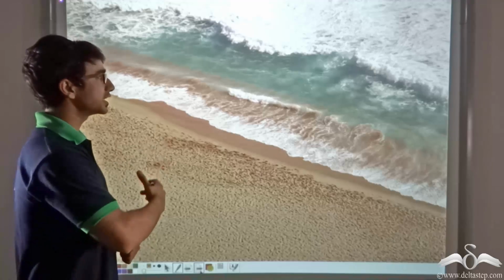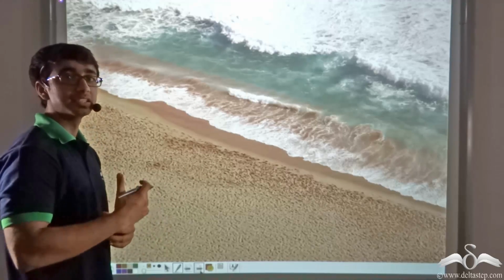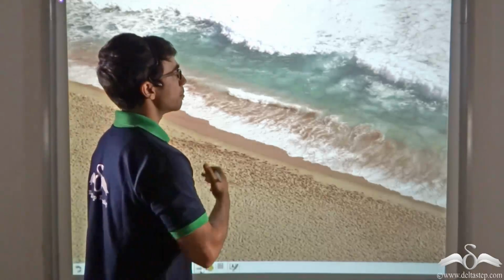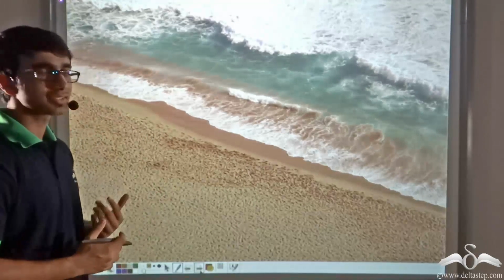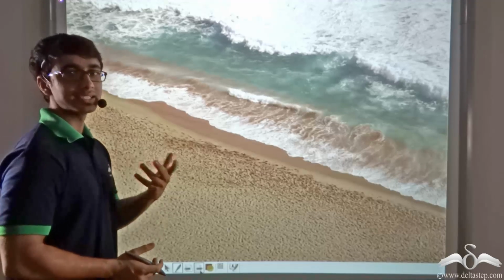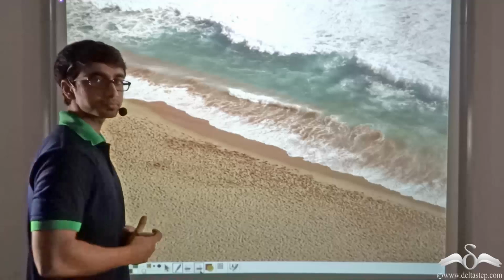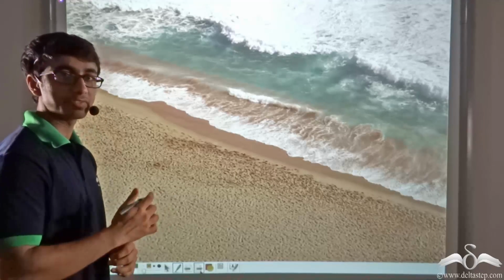But the moment you get yourself into water, you will find that you are no longer able to feel the heat. The water feels much cooler than sand did. Again, why do you think this is happening? Why do you think that sand is getting heated to a higher temperature than is water? We are going to answer all these questions with the help of a scientific concept.